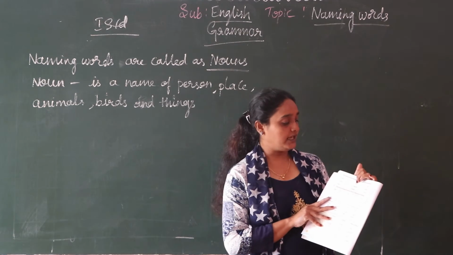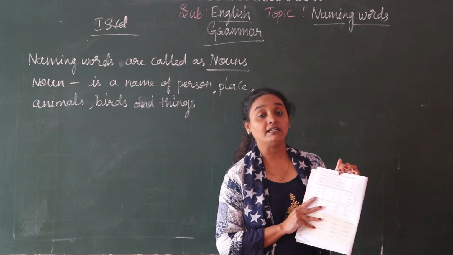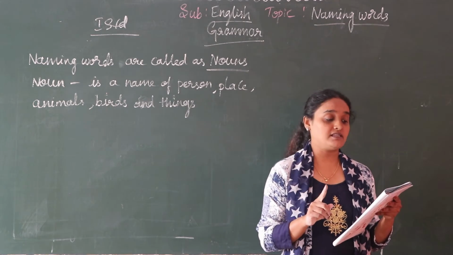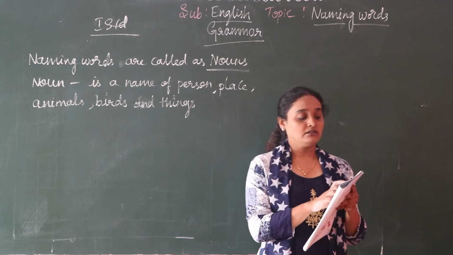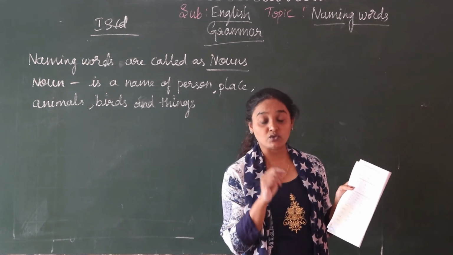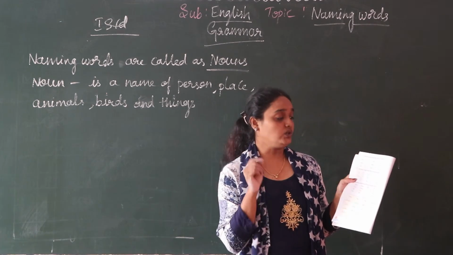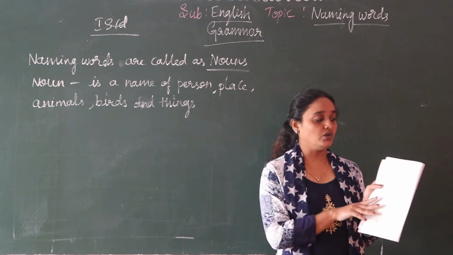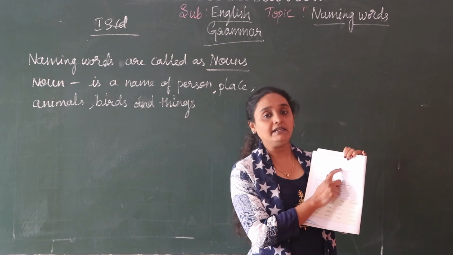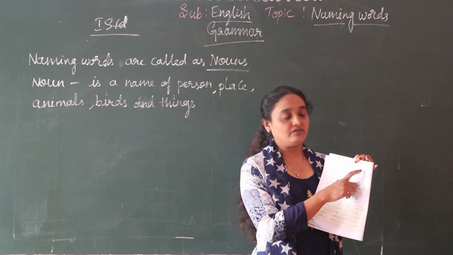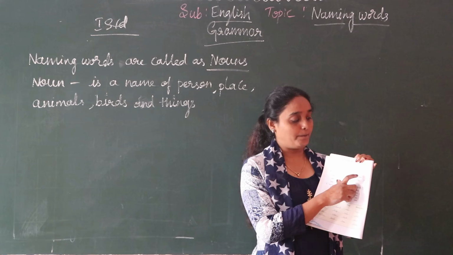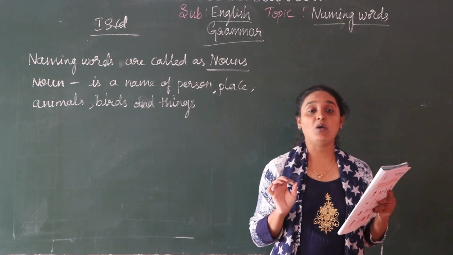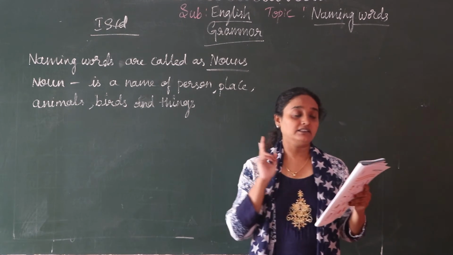Next they have asked you the names of places. So you have to tick only the names of places here. Temple. The third row, they have given cat, park, pencil. You have to tick only for what? Park. So it is the name of the place.